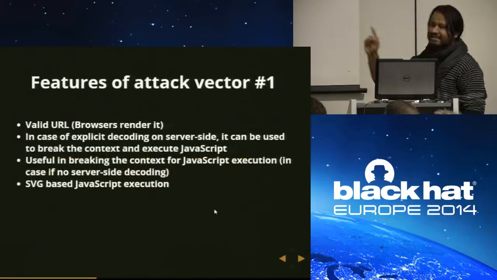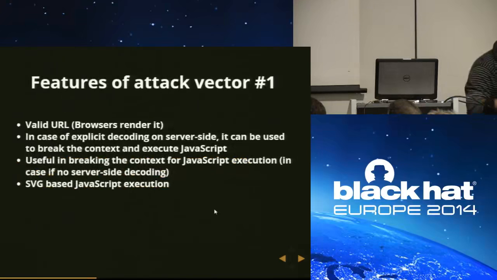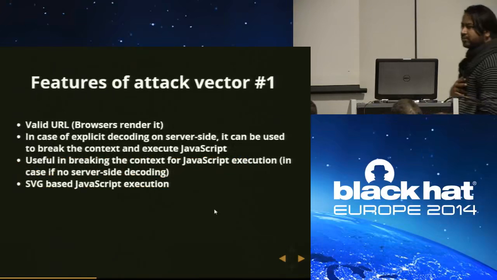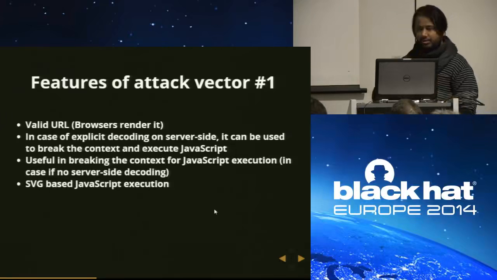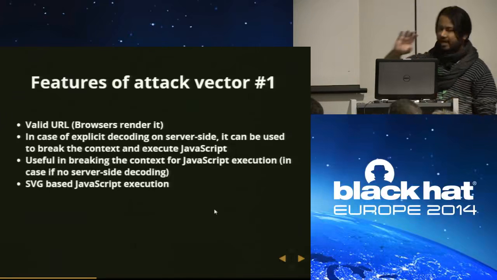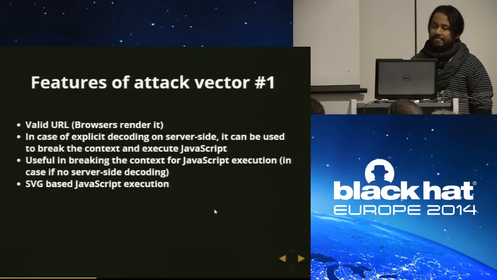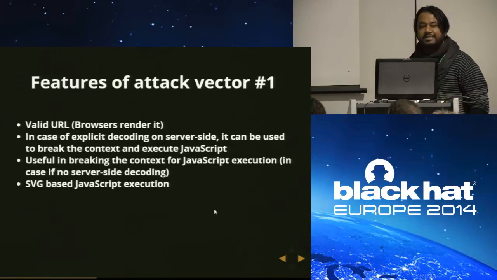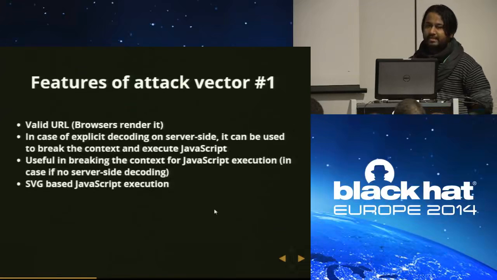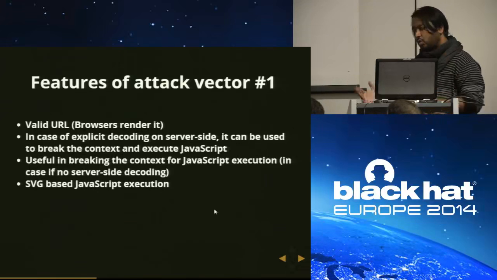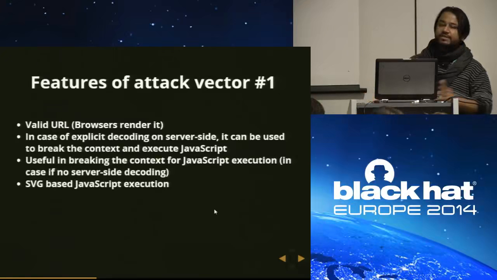this URL has that many characteristics. First one, it's a valid URL. It's an image. All browsers will render it. Second, in case of explicit decoding on the server side, this URL will help you in breaking the context and will help you in executing JavaScript. Third case, imagine there is no explicit decoding, even then this URL will help.